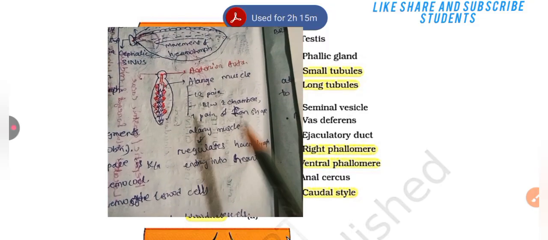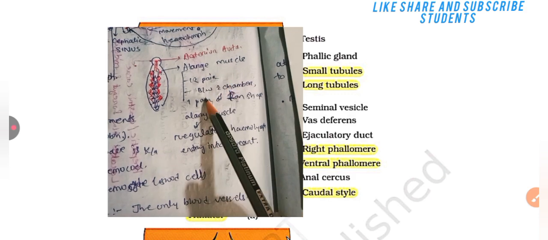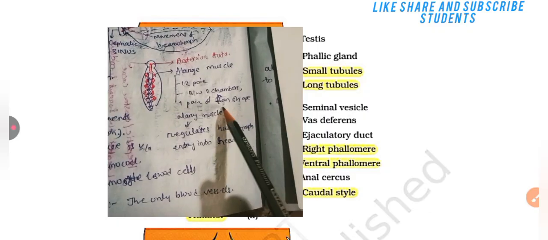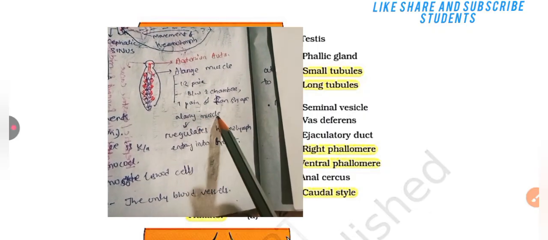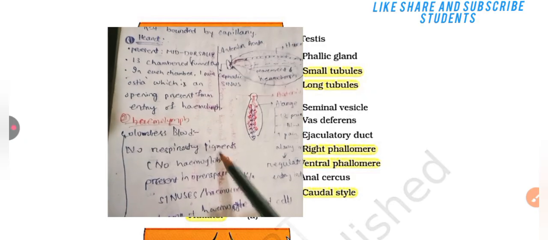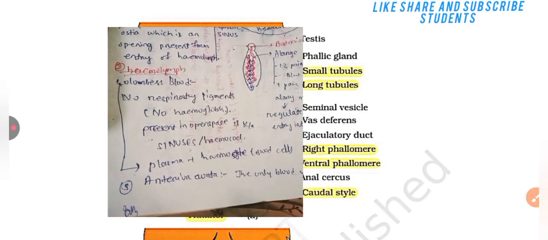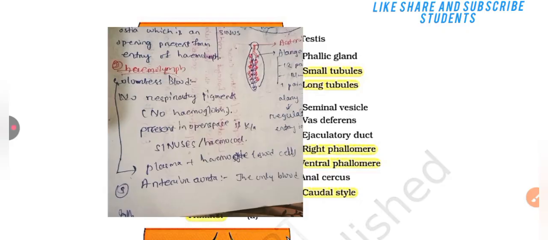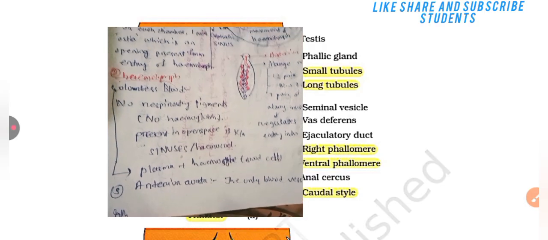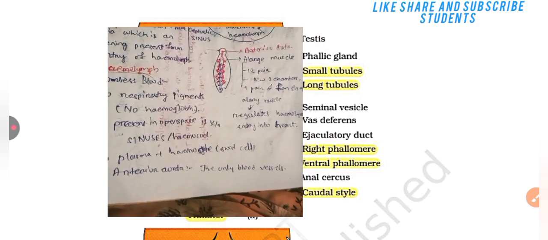The anterior aorta is a large vessel. Alary muscles, 12 pairs, lie between the chambers, and 4 pairs are fan shaped. Alary muscles regulate hemolymph entry into the heart. Hemolymph is a colorless blood. No respiratory pigment. Hemolymph present in open spaces is known as sinuses or hemocoel. Colorless blood is plasma plus hemocytes. The anterior aorta is the only blood vessel.